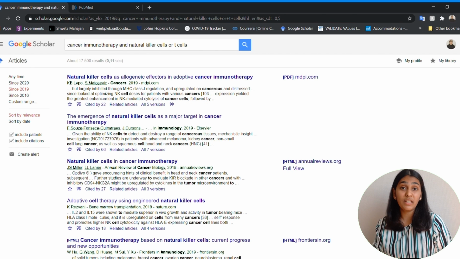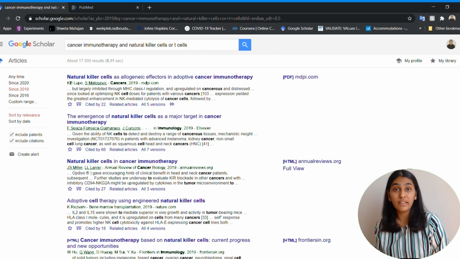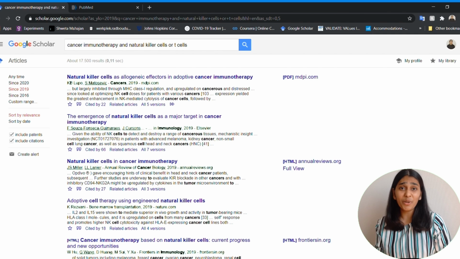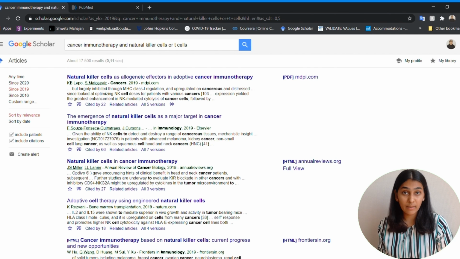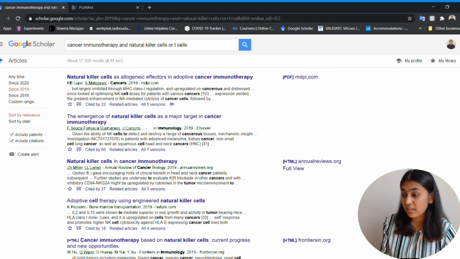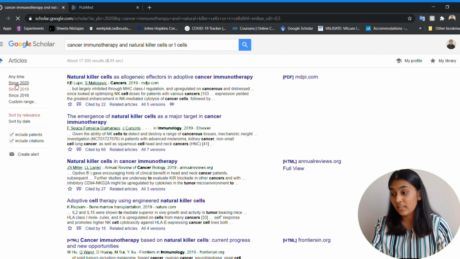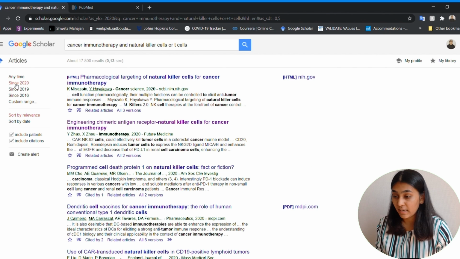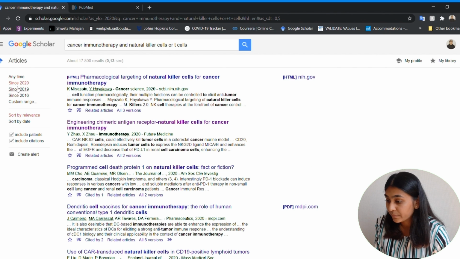Sometimes, or most of the times, you might want to look into the recent literature which is being published, and it's always good to stay updated about what's happening in your field. So if you just click on since 2020, then you can see the number of papers published in that time period. Also, you can make use of all the other tools which are available here.